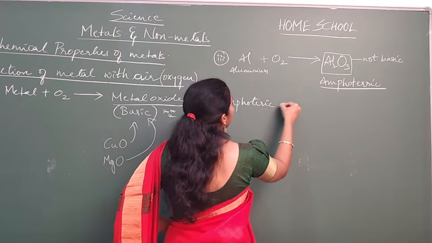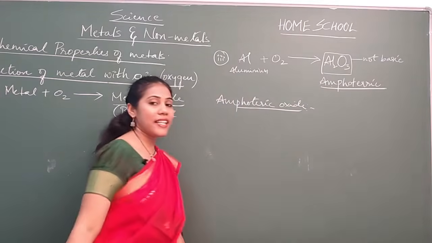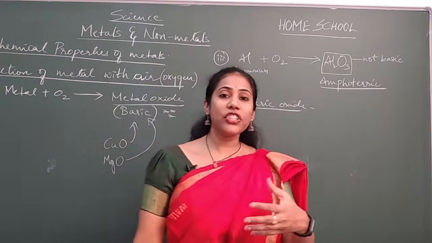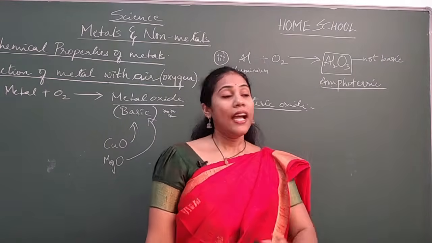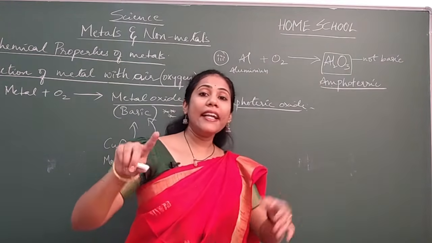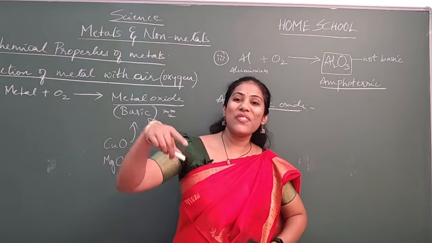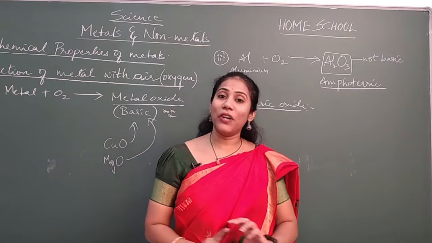What do you mean by amphoteric oxide? The oxide which is neither acidic nor basic, and these oxides can react with acids as well as bases to give salt and water.